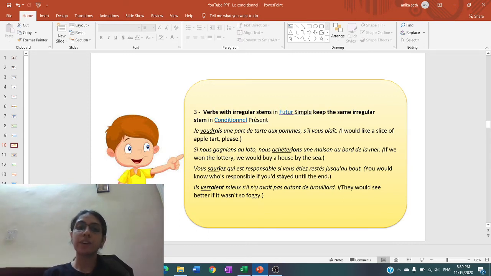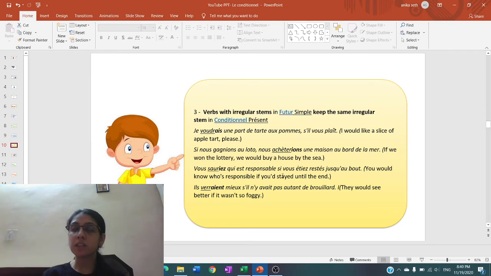Last one is il verrait mieux s'il n'y avait pas autant de bruit. Il verrait mieux s'il n'y avait pas autant de bruit. Verrait is the conjugation of verb voir, to see. So he would see better if it wasn't so noisy. Verb voir in the future simple, the stem of the verb is VERR plus the endings.